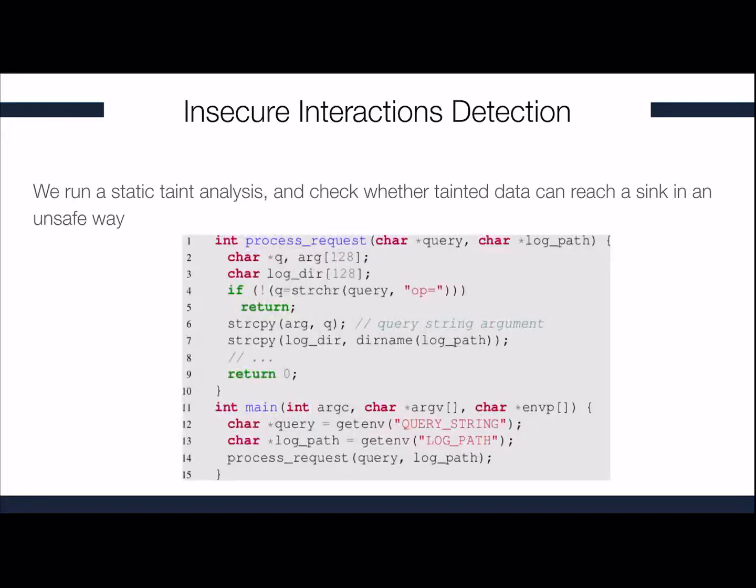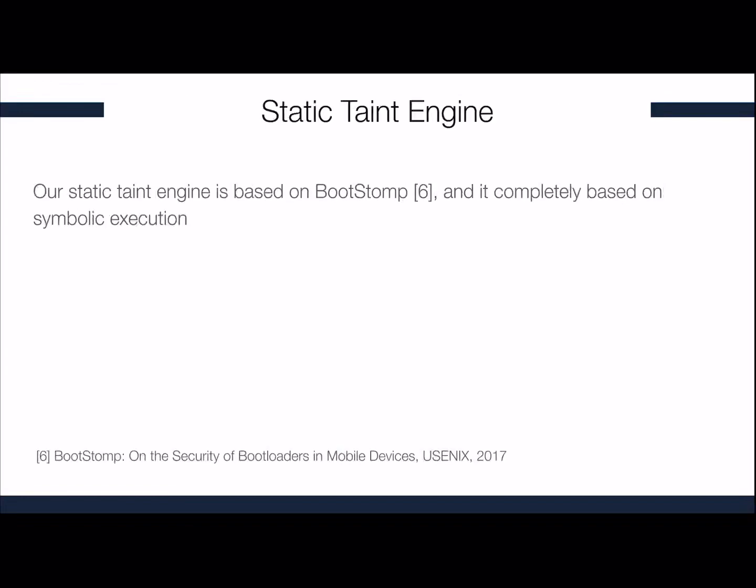So, continuing with our example, we know that query now contains tainted data, and tainted data is passed to the function process_request. In this function, we can see that a memcpy-like function is called, and it's using some tainted data in an unsafe way. As such, we generate an alert. Our taint engine is based on Bootstrap, which is based on symbolic execution.